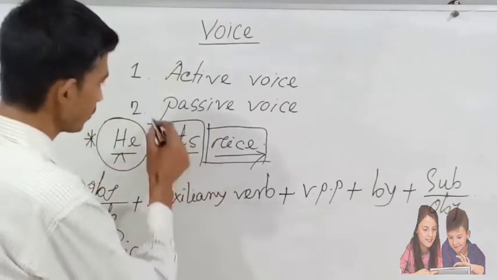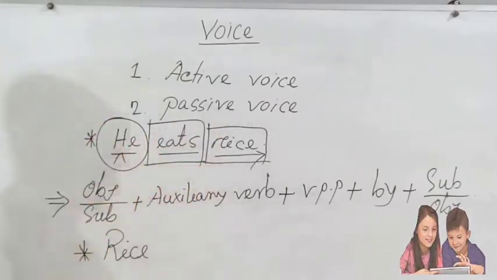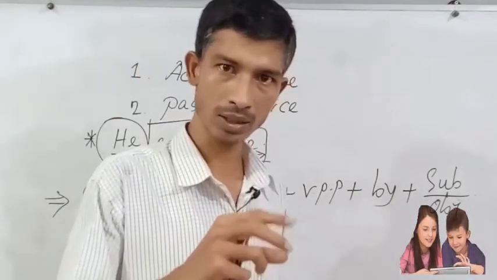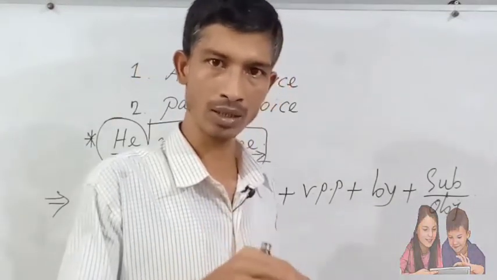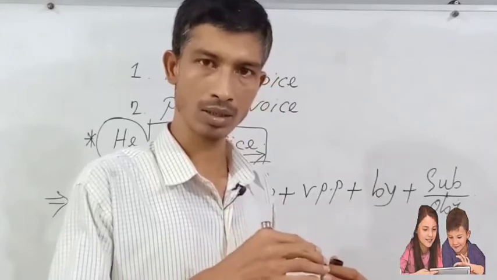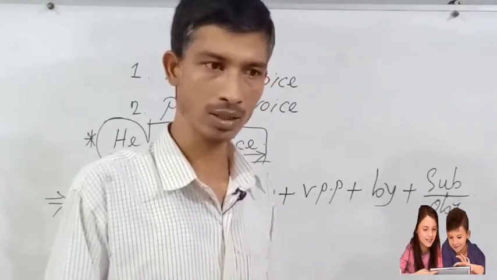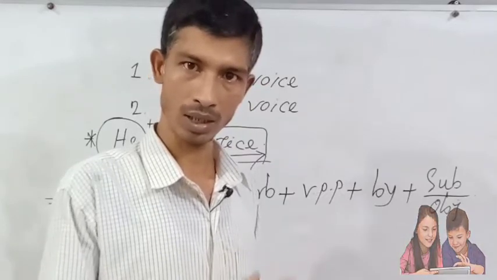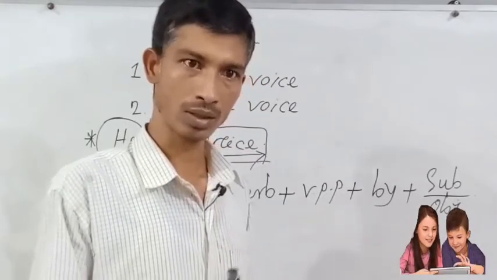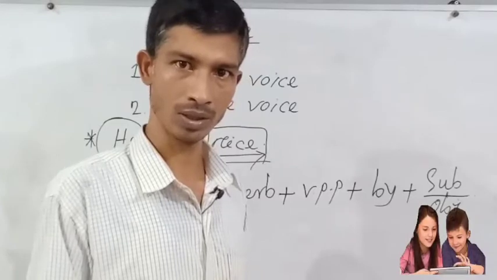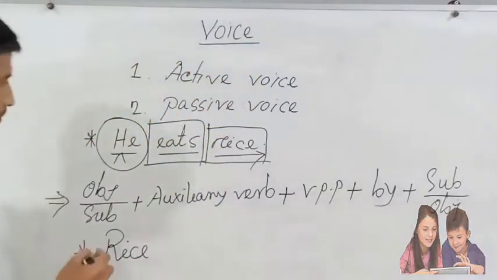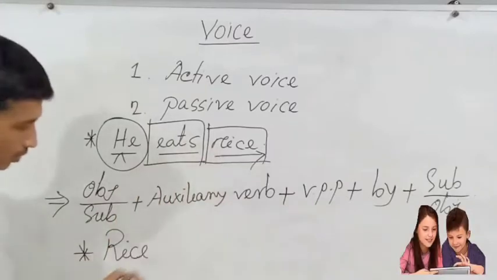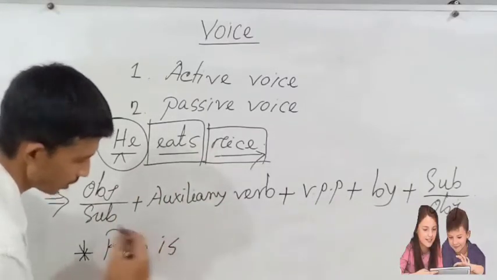And this is the verb, and this verb indicates that the sentence is present indefinite tense. If we find the sentence is present indefinite tense, you can use the auxiliary verb am, is, are according to the subject of passive voice. That means rice is the third person singular number, so you can use here is.